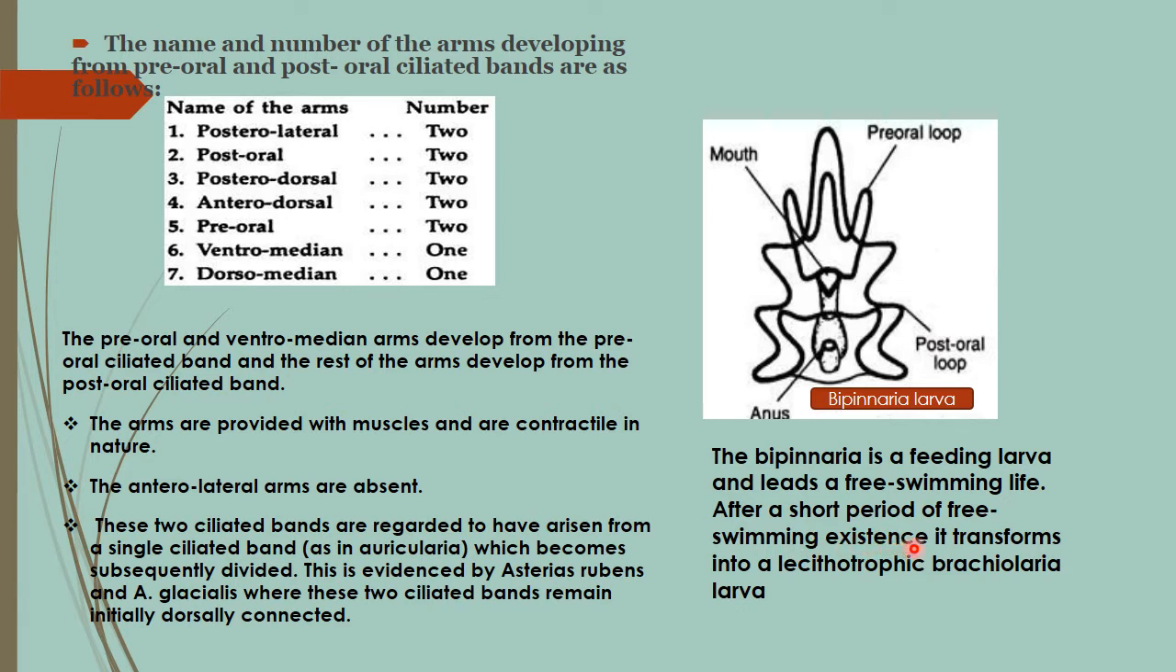After a short period of free swimming existence, it transforms into the lithotropic Brachiolaria larva. So these are the characteristic features of the bipinnaria larva, where we can see the preoral lobe, mouth and postoral lobe, and finally the anus.